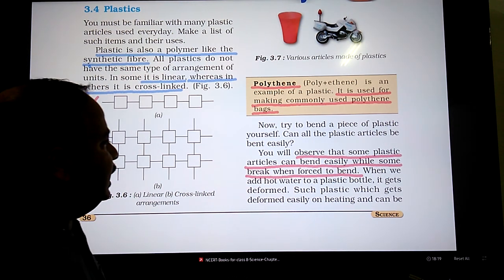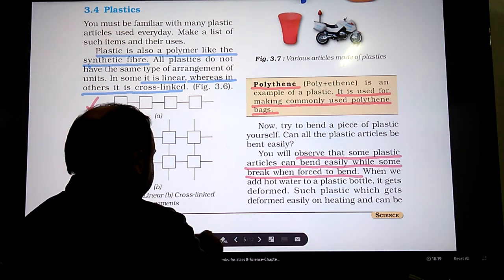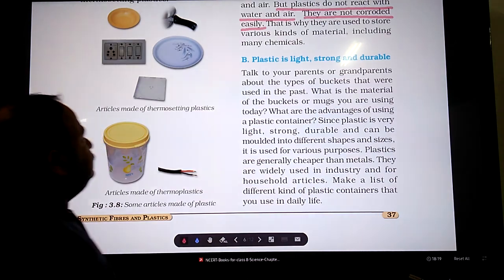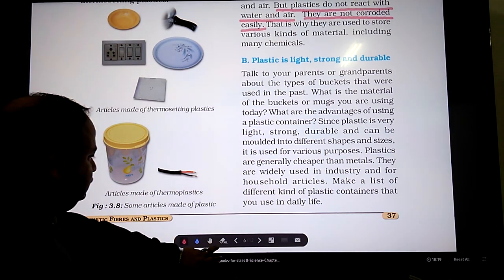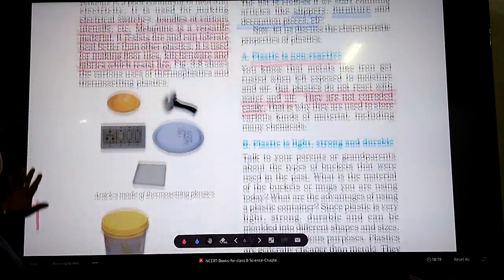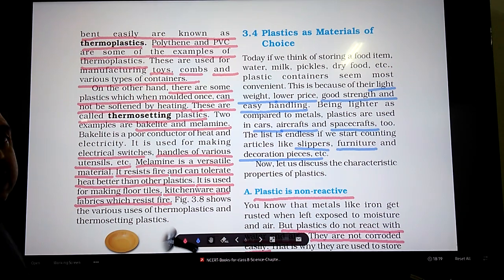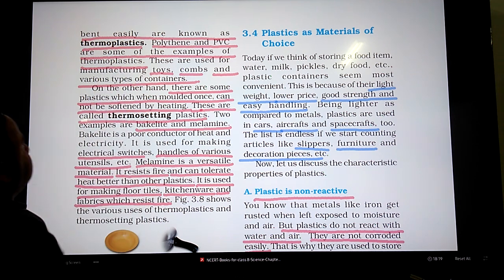Such plastic which gets deformed easily on heating can be recycled, remolded. These plastics are called thermoplastics. Polythene and PVC are some of the examples of thermoplastics. These thermoplastics are used for manufacturing toys, combs and various types of containers which we use in our day-to-day life.